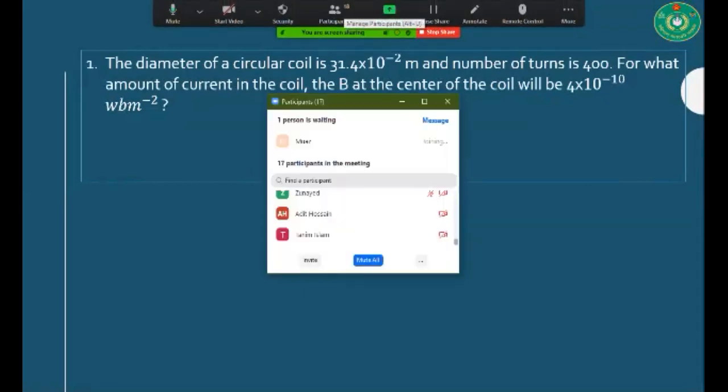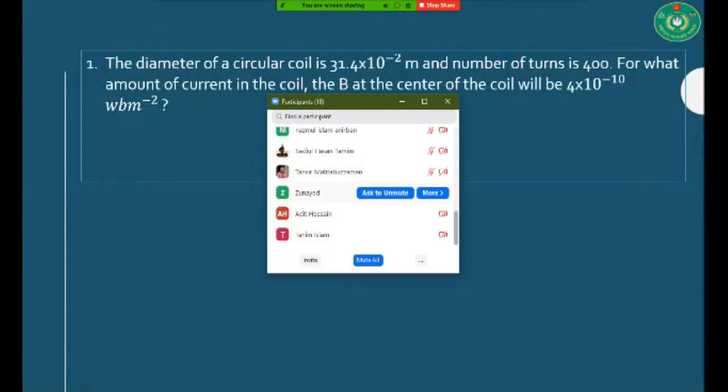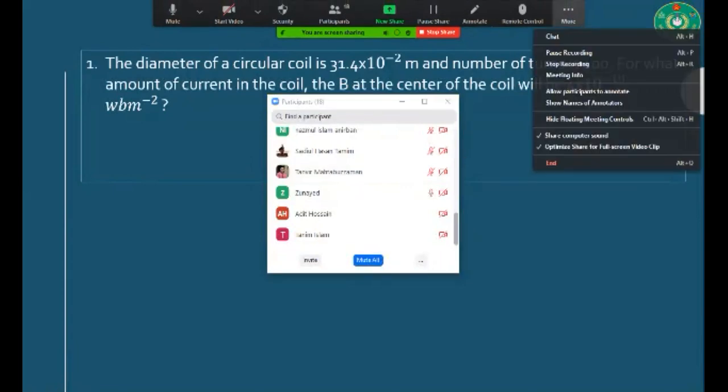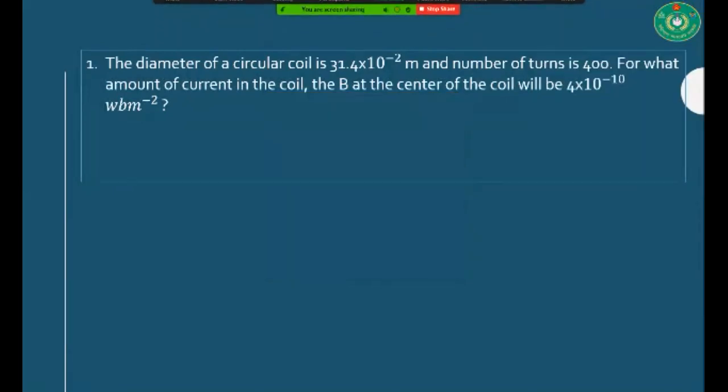Hello, boys. Can you hear me? Junaid, can you hear me? Yes, sir. Okay, Junaid, can you see this math, that is number 1? Yes, sir. Okay, what should be the equation of this math?